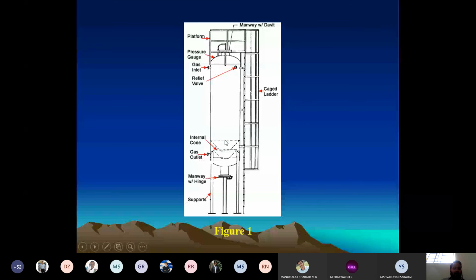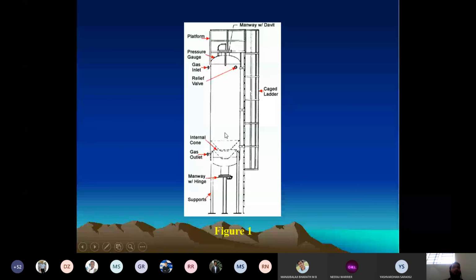Once you start pumping the air, the iron present along with the sulfur, FeS, will react with oxygen to form iron oxide and sulfur. Initially we used iron oxide to remove the H2S. Once you have converted the iron oxide to iron sulfide, I am adding oxygen again. This oxygen will react with iron, and once again I will have iron oxide and sulfur. The sulfur will be collected as a cake.